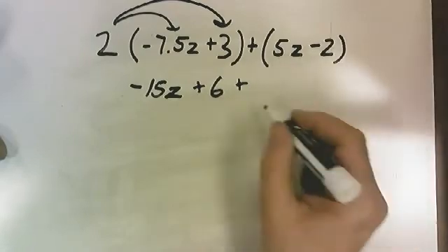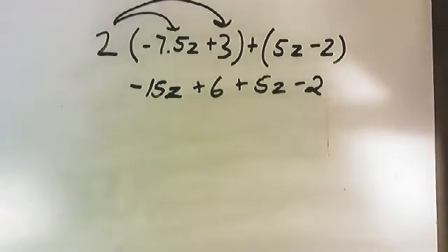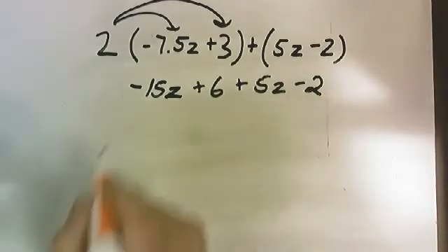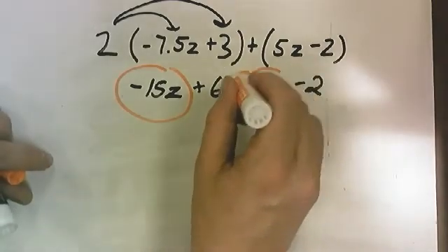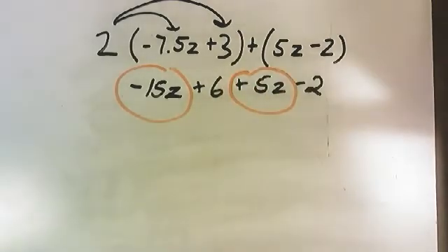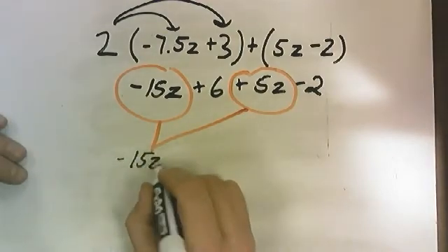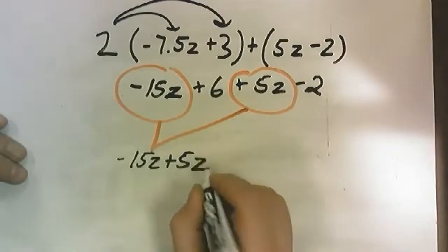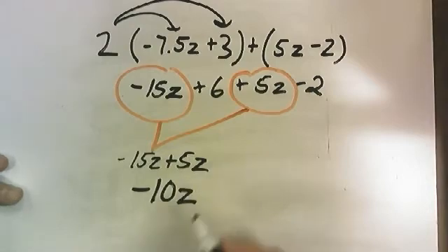Over here we have 5z minus 2. We'll write those out, 5z minus 2. And we're going to do the same thing. We're going to combine our like terms. The z's are only going to play with the z's. So that -15z will combine with a positive 5z. So -15z plus 5z. That is going to give us a -10z. Well, let's see who else we have.